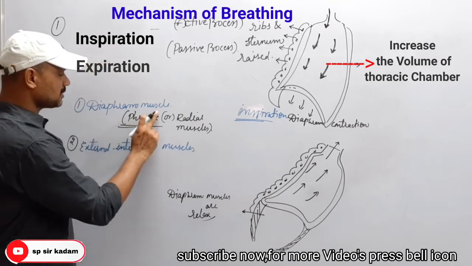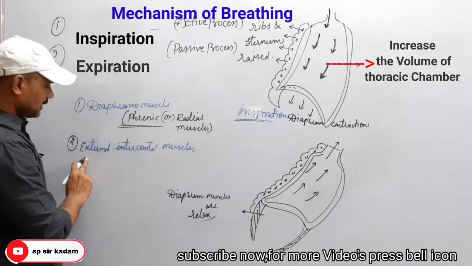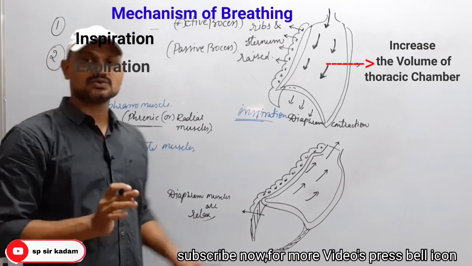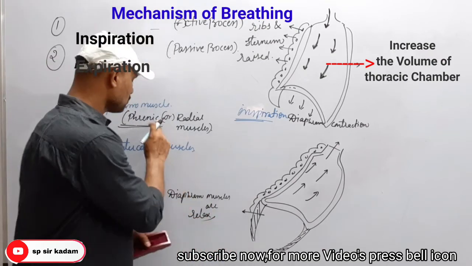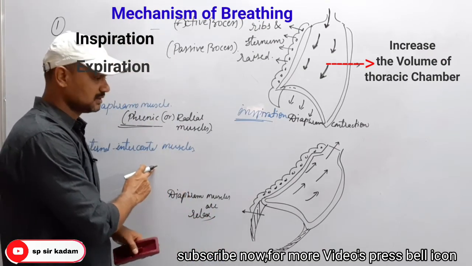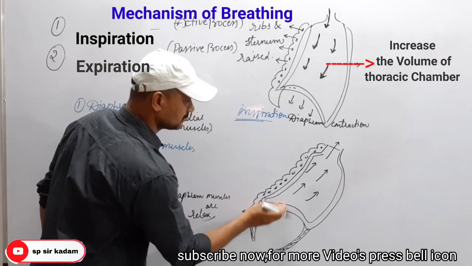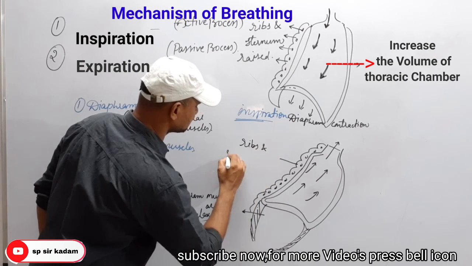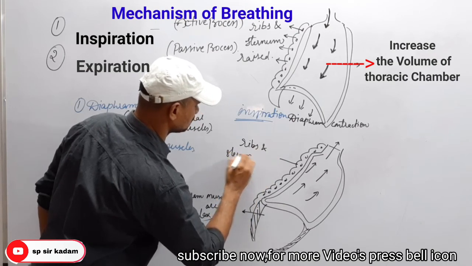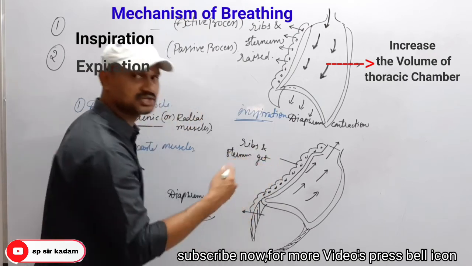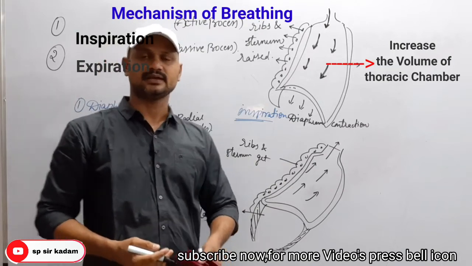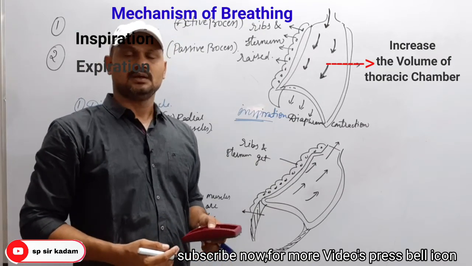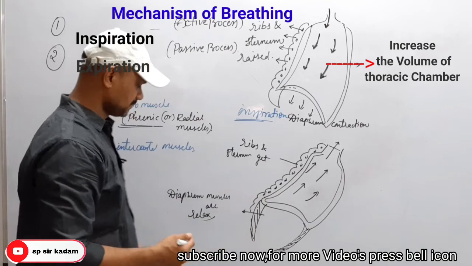When the diaphragm muscles are relaxed, the external intercostal muscles also relax. So when these two muscles are relaxed, the diaphragm as well as the ribs and sternum get back to their original position.